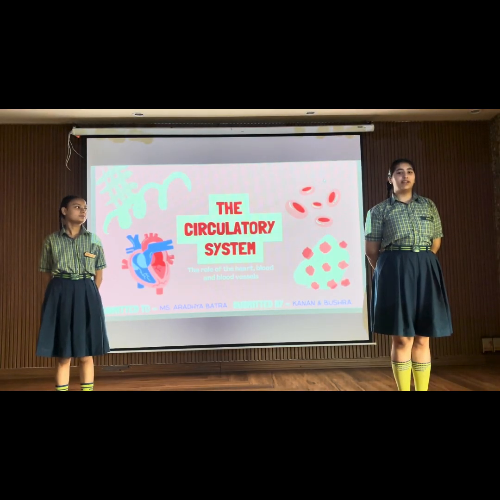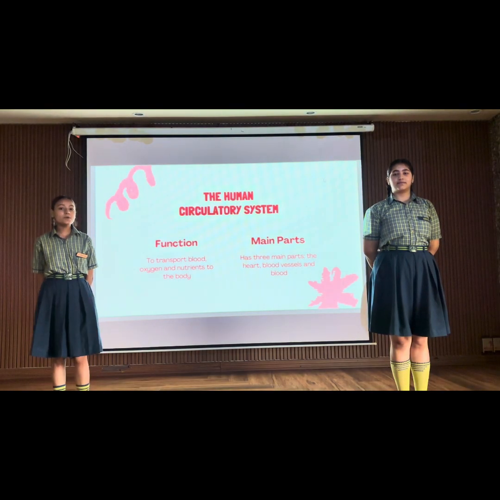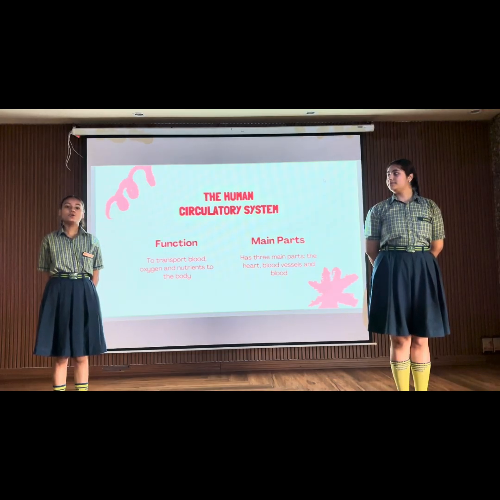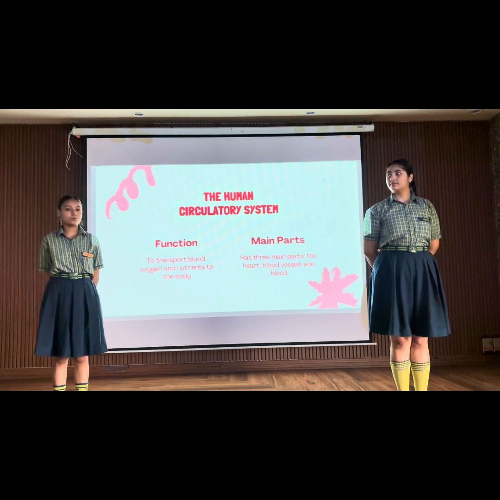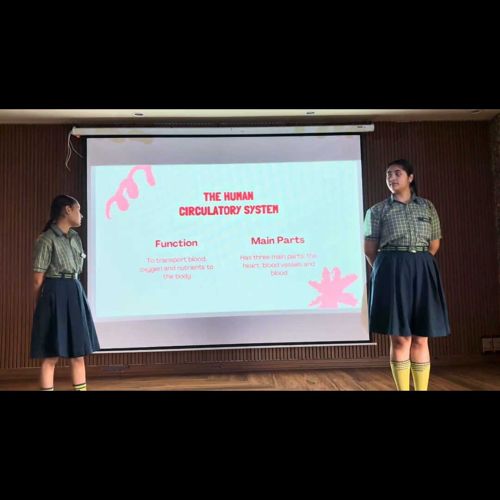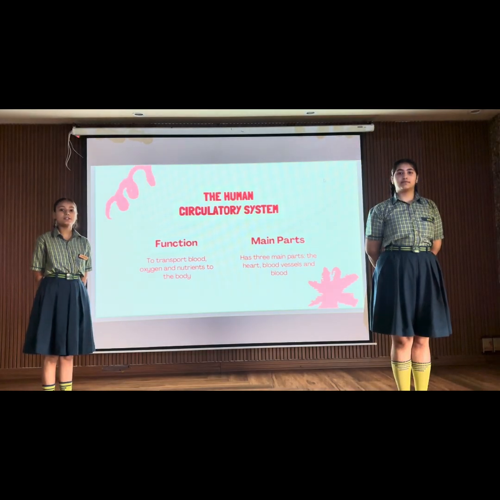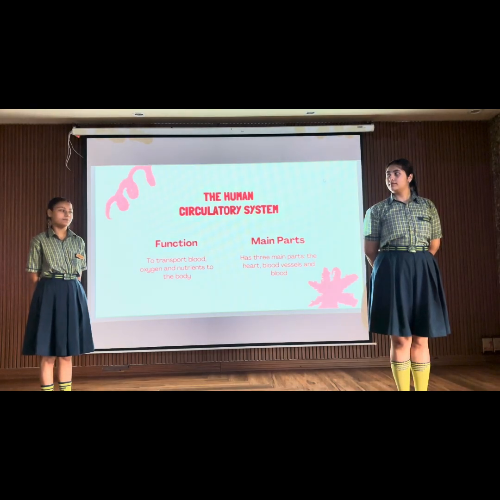Today we are here to present our topic, the circulatory system. The human circulatory system, also known as the cardiovascular system, is a network of blood vessels and organs that circulate blood throughout the body. The distribution of food and oxygen to all parts of the body, as well as removal of waste, is performed by a transport system. The human circulatory system mainly consists of three parts: the heart, blood vessels such as arteries, veins and capillaries, and the blood, the circulatory medium.